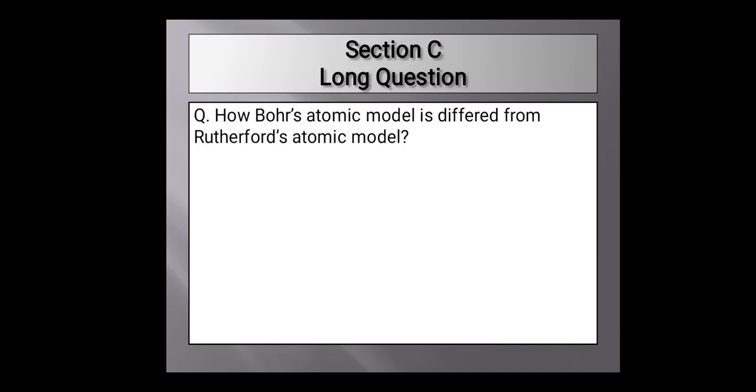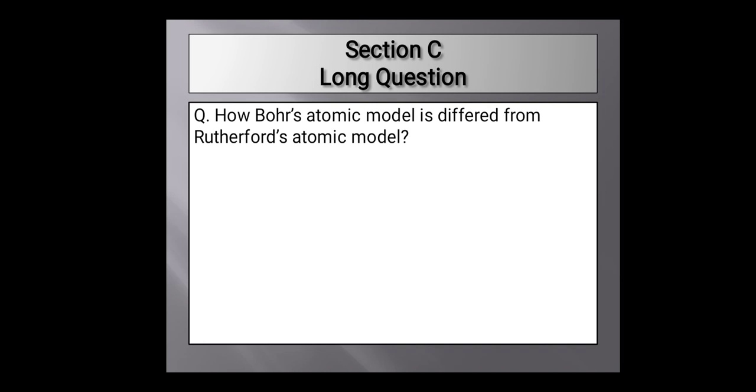The next section is Section C, which consists of a long question. The long question of this section is: how does the Bohr atomic model differ from Rutherford's atomic model? So I will give you the concept of differentiation between Rutherford and Bohr atomic theory. Rutherford atomic theory was based upon classical theory, while Bohr atomic theory was based upon quantum theory.